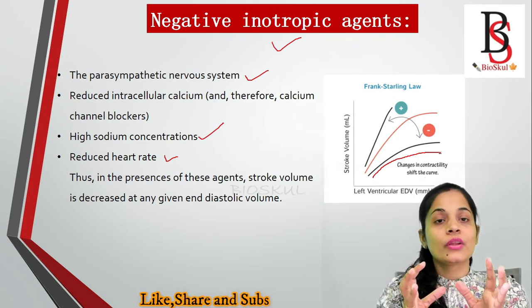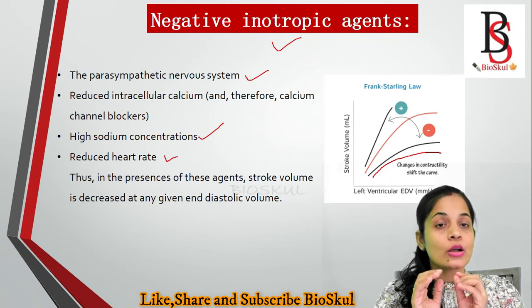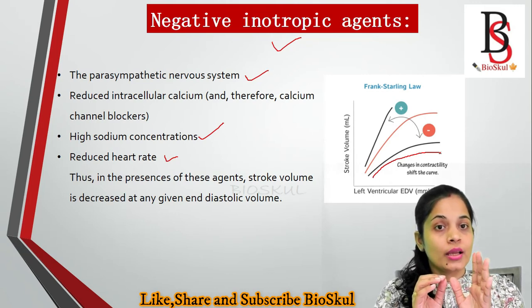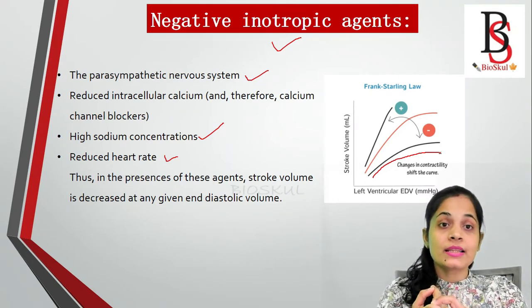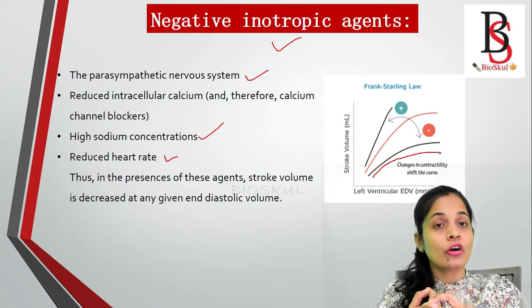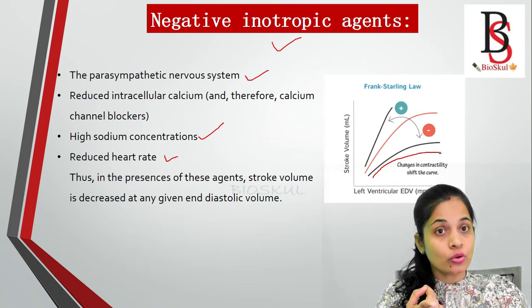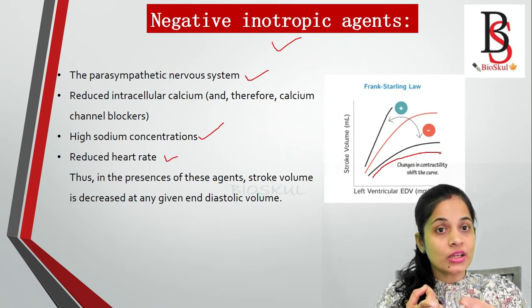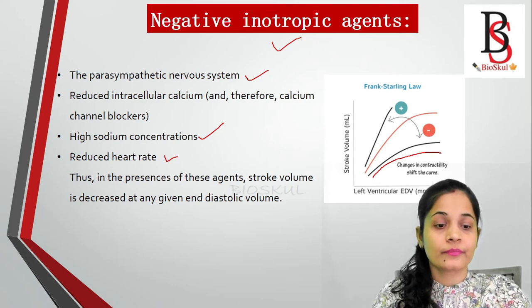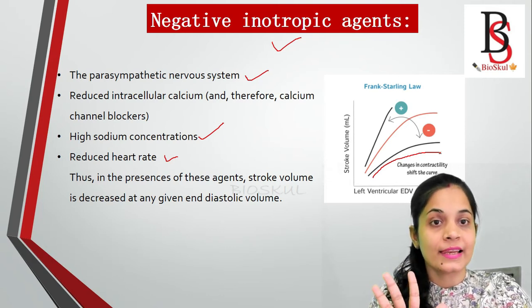So in short, the Frank-Starling law shows the relationship between end diastolic volume and stroke volume. If end diastolic volume increases, then stroke volume increases. If it is affected by a positive inotropic agent, then the curve will move upward, or the contractility will increase. If it is affected by negative inotropic agents, then contractility will decrease, and the curve will move to the left or downward. So this is very simple, and it is the basic concept of the Frank-Starling law.